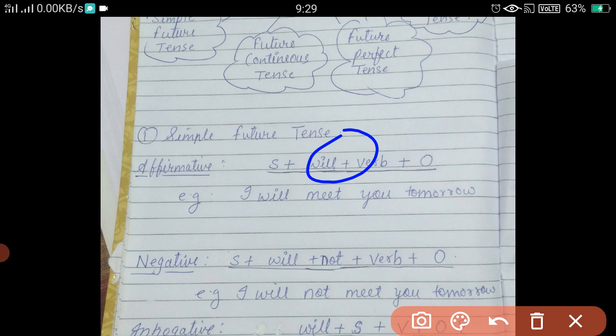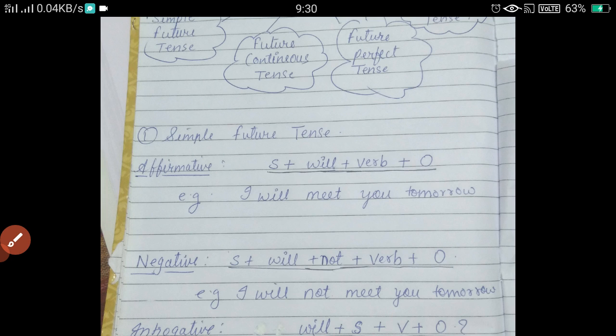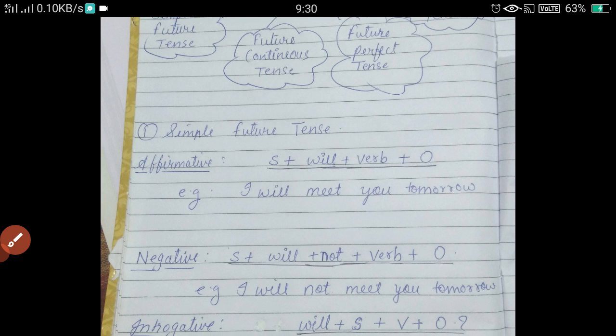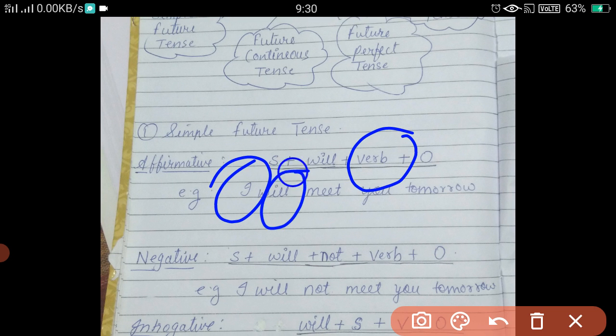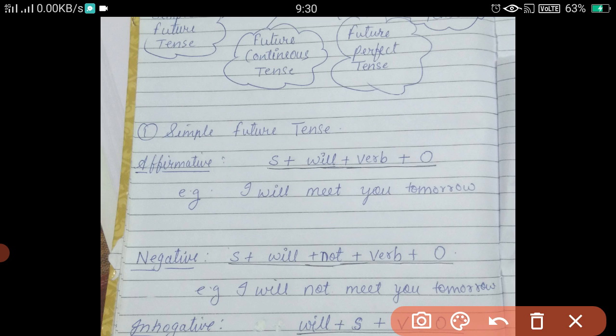We will write the helping verb will. So I will, then the verb. The verb will come. You can choose any verb. I will eat, I will jump, I will think, I will laugh, I will swim, anything. Okay. So I have taken here: I will meet you tomorrow. Understood? So here I is the subject, will is the helping verb, meet is the main verb. Now you tomorrow is the remaining part of the sentence. Okay.